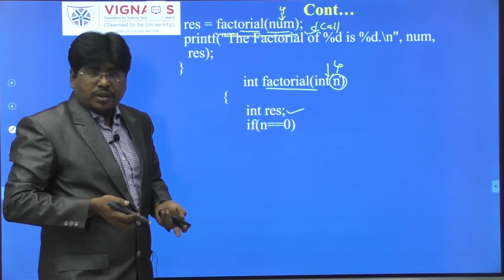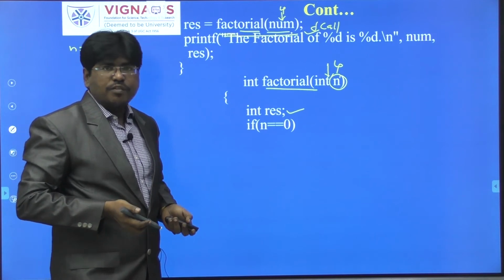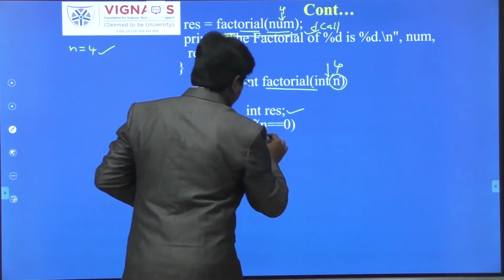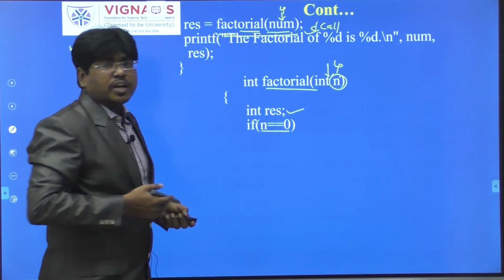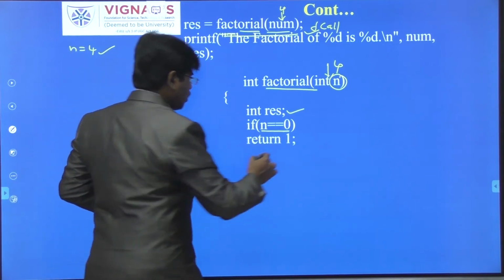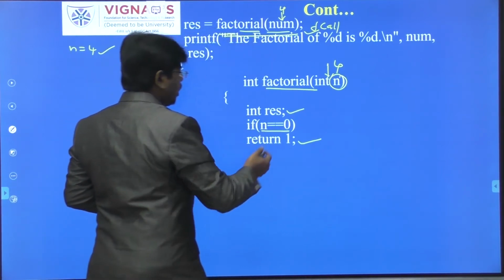For example, if the number is 0 it will also have a factorial value 1. So for that condition, I am checking the condition. If the given number is 0, then what does it have to print? It has to return 1. If n value is 0, it has to return 1.